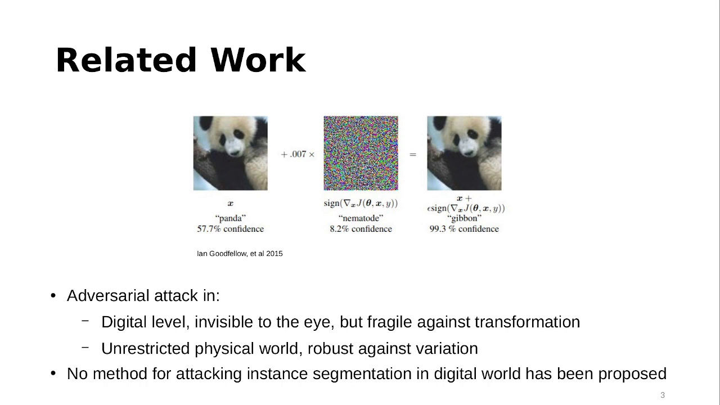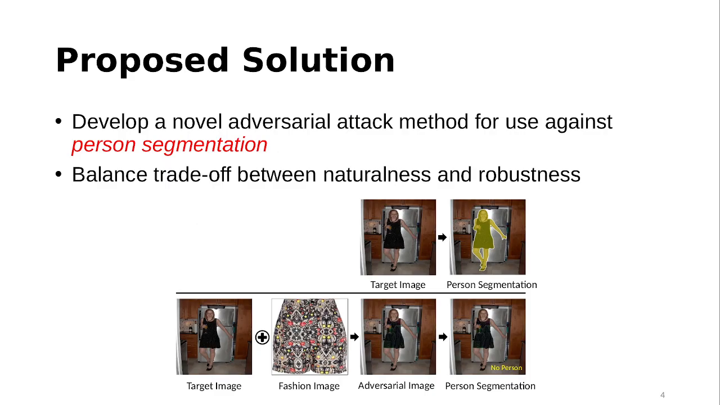The second one occurs in the physical world, targeting object detection. By essence, real-world crafted attacks need robustness against all types of variation, but they usually miss the point of naturalness. One last thing: to the best of our knowledge, there is no previous work on attacking instance segmentation on digital levels. So we designed an adversarial example against person segmentation with the idea to explore the trade-off between naturalness and